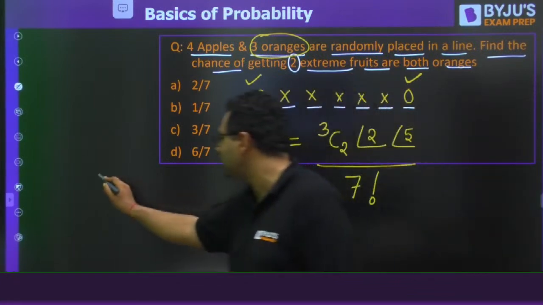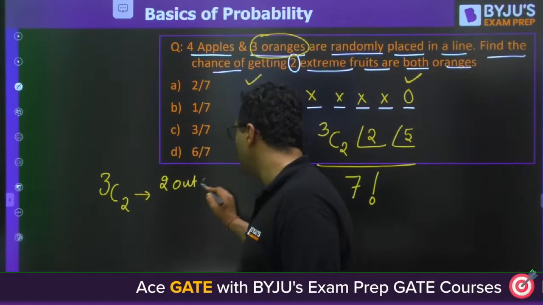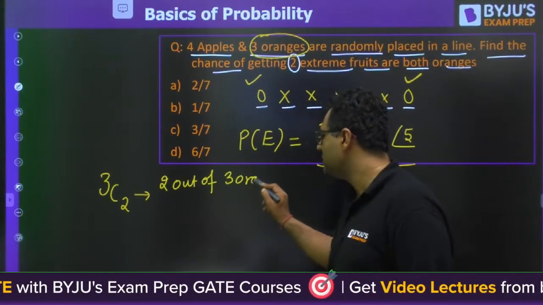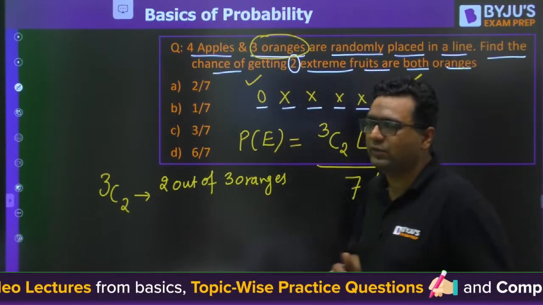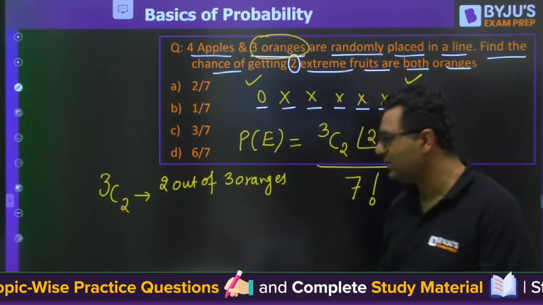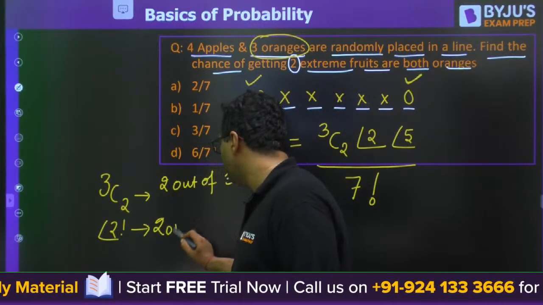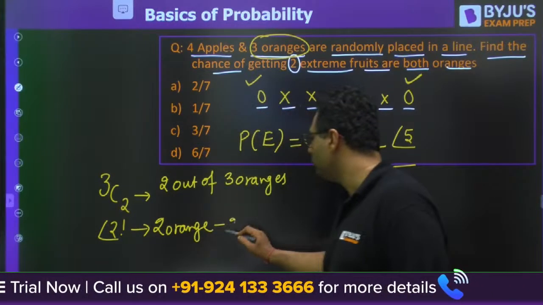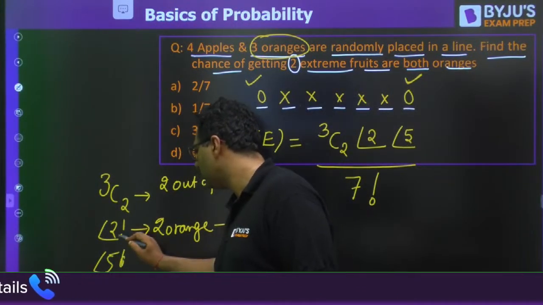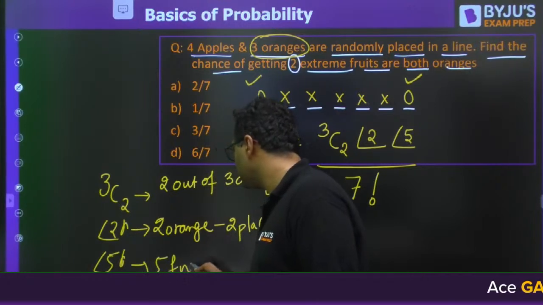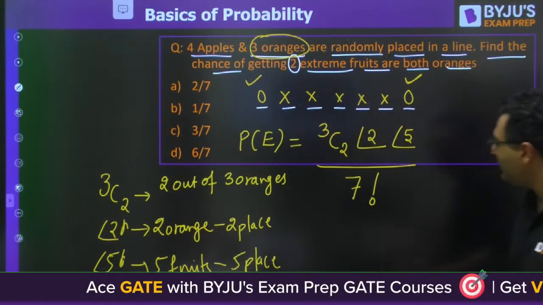So where is 3C2 coming from? 2 out of 3 oranges. Like there are 3 oranges, O1, O2, O3. You can select O1, O2, or O2, O3, or O1, O3. Likewise, so 2 out of 3 oranges. And why are we writing 2 factorial? 2 oranges, 2 places. And why factorial 5? 5 fruits, 5 places.